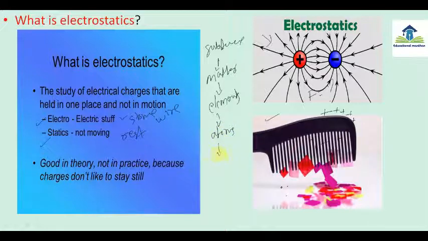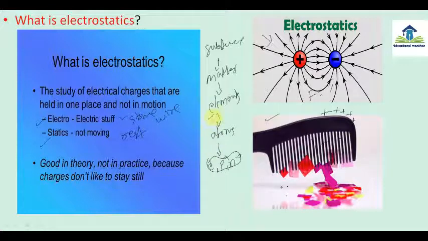These atoms are made of electron, proton, and neutron. Neutron is chargeless, but proton is a positive charge particle and electrons are negative charge particles. Electron, proton, and neutron combine to make atoms.